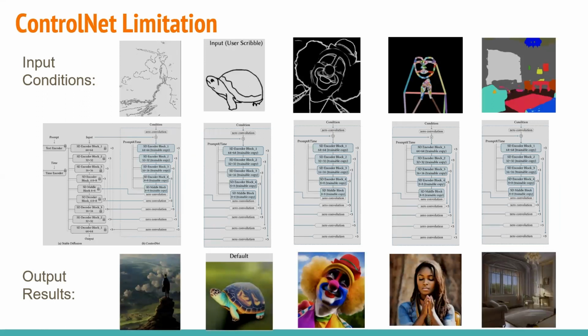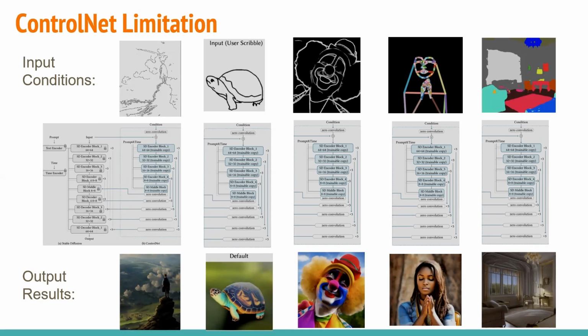But the key limitation of ControlNet lies in its inability to perform multitasking, meaning it can't handle multiple tasks simultaneously within a single model instance. To tackle different types of visual conditions, like generating images based on canny edge images, or focusing on image segmentation or any other specific task, it needs a separate model. This limitation requires dedicated training and optimization for each unique condition or task you want the model to perform.